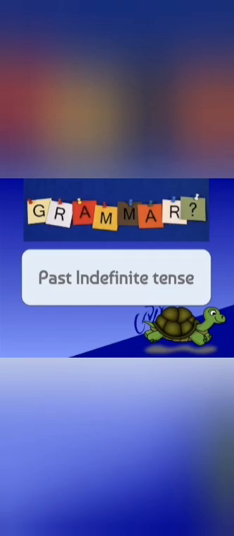Class, now we are going to learn about past indefinite tense. Let's start. Class, past indefinite tense is used to indicate an action which is completed at a definite time in the past, which means something which has been done in the past. Now let us go through some examples of past indefinite tense. Are you ready? Good. Let's start.